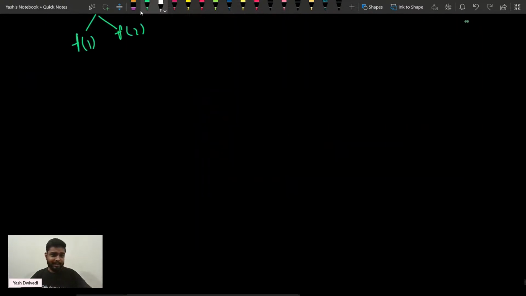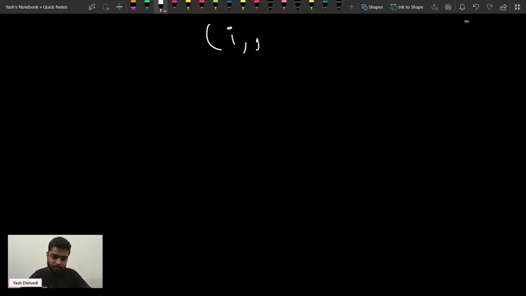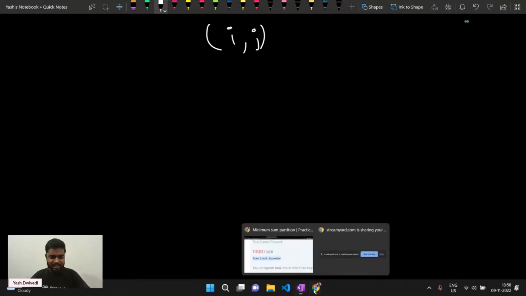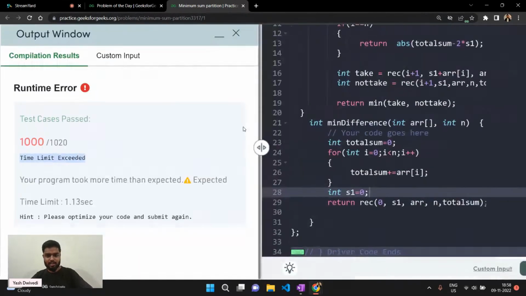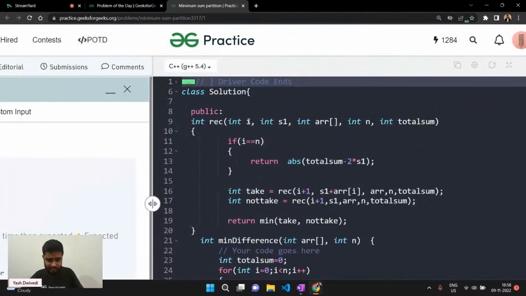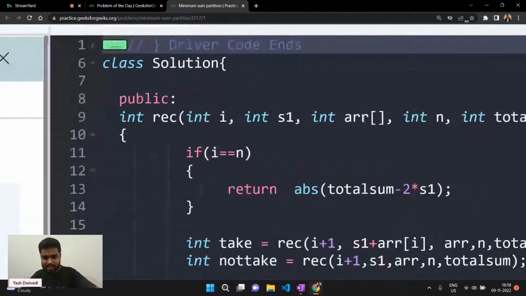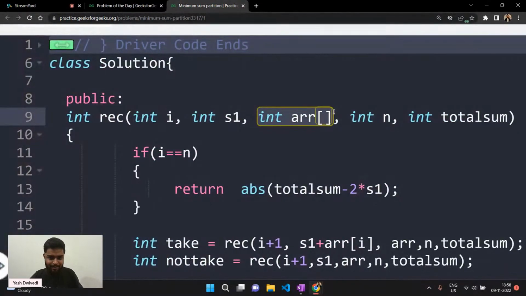All right, great. Now let's talk about one more thing. Suppose that you have I comma j kind of concept. So how many variables are changing here? How many variables are changing? If you will see here, the array is the same, right? Array is remaining the same. How many parameters are changing? N is also the same, because size of the array is the same. Total sum is also the same.